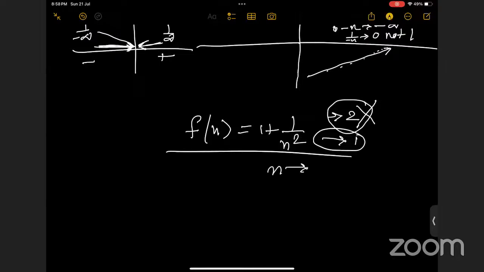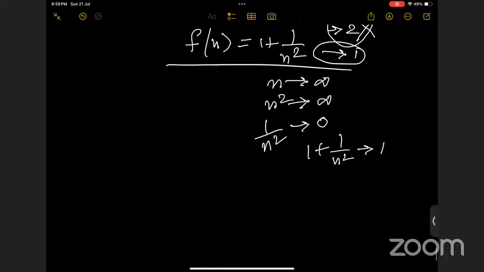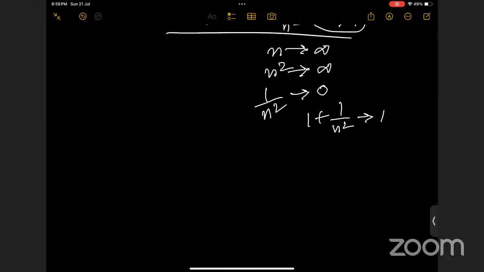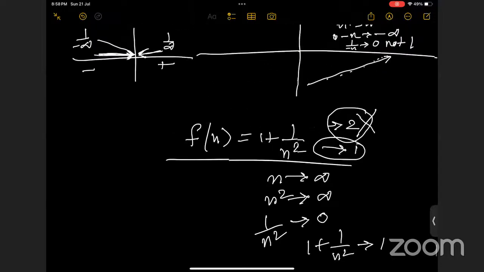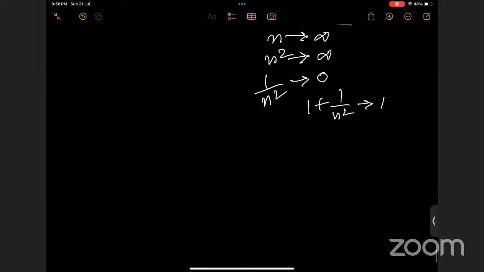See, when n tends to infinity, we know n square will be tending to infinity, right? Yes, ma'am. So 1 by n square will be tending to 0. Then 1 plus 1 by n square will be tending to 1. 1 plus 0 is 1. Right? So you should do it step by step. Yes, ma'am. Understood. So this is how you have to calculate the limit for a sequence.